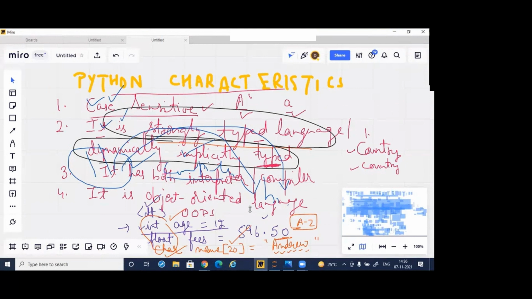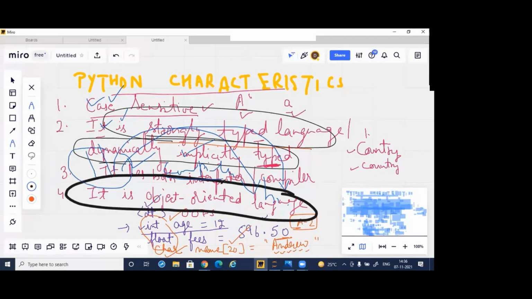It is also an object-oriented language. Object-oriented language, point number 4, you can see. What is an object-oriented language? Basically, this concept came from C++.